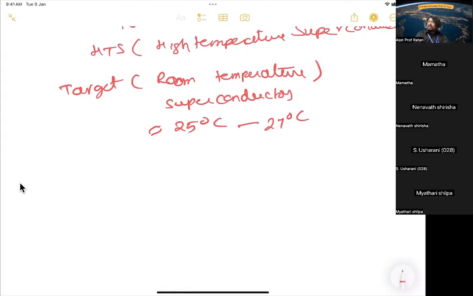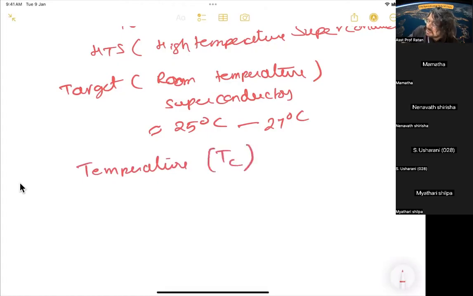So here we have discovered that as you reduce the temperature, the resistivity starts decreasing. This phenomenon we can see in normal conductors also: as you reduce the temperature, the conductivity increases. But for a superconductor, it becomes zero at a certain temperature. Like, what is the temperature?